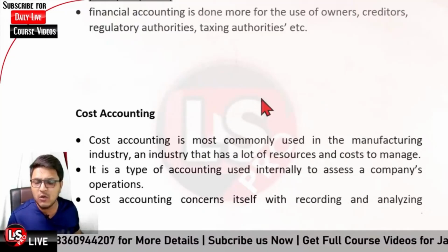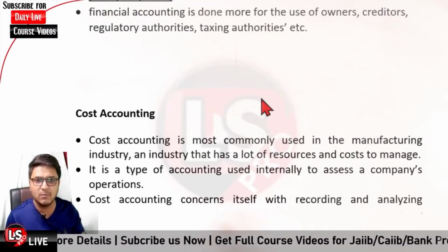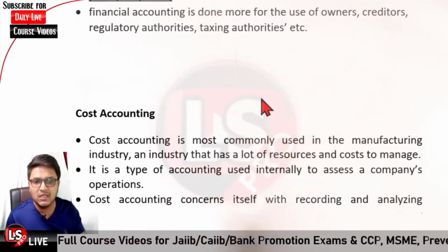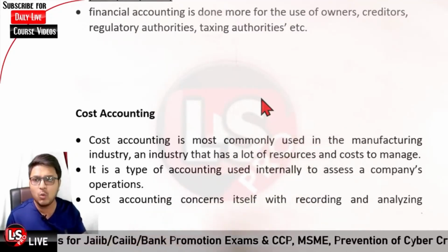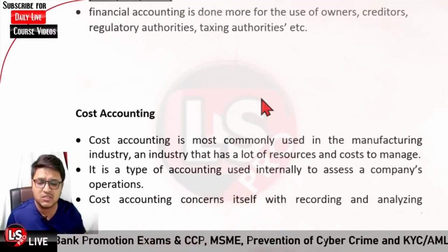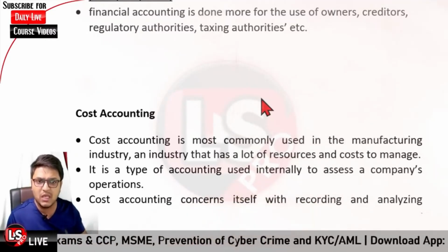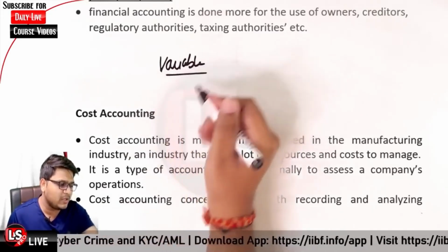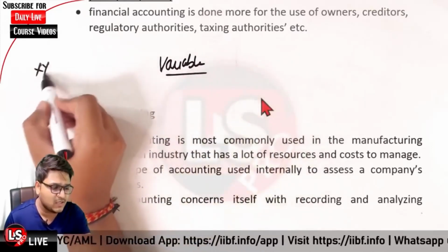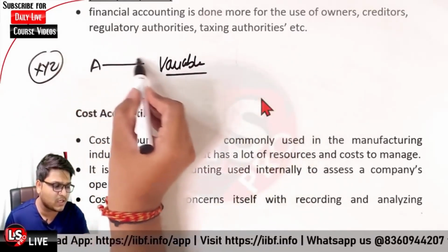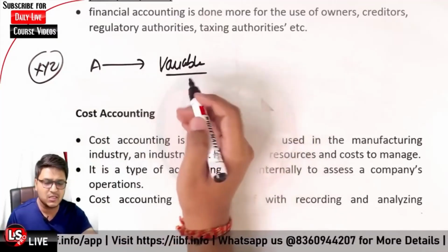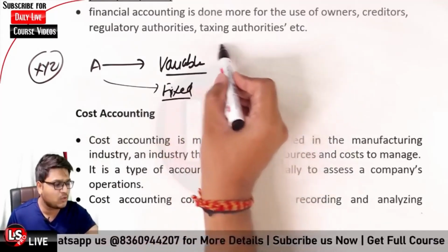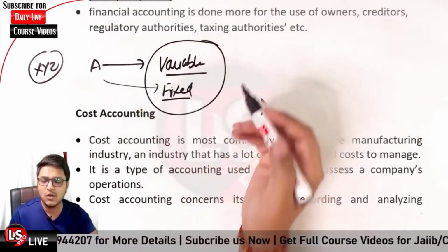Then it is cost accounting. As I already told you, in the case of a company or firm that is engaged in the process of manufacturing, they need to know what expenses they are having, what the costs are, and what the initial costs are. The cost may be a variable cost. Say company XYZ is manufacturing a product, let us say product A. It may be the case that some variable cost is there, or some fixed cost is involved in that particular case. In both cases, these costs are to be recorded.